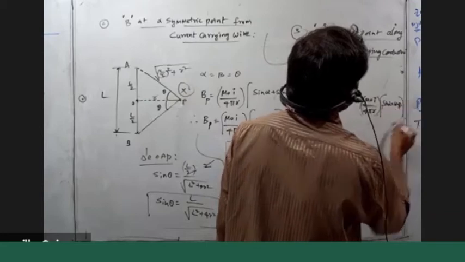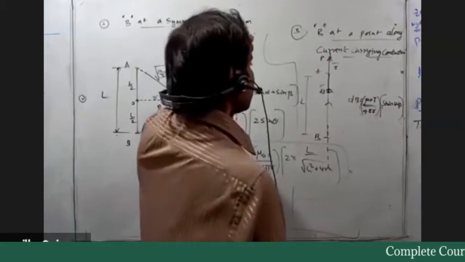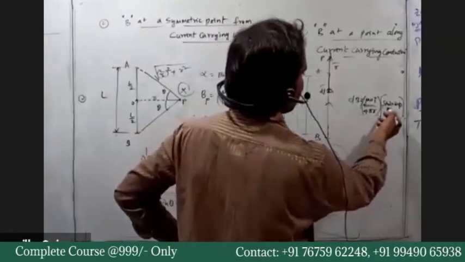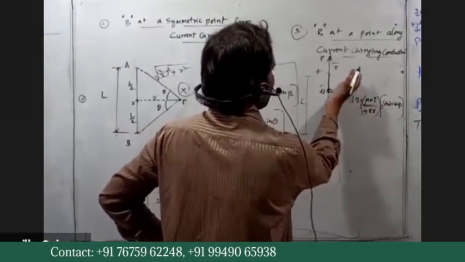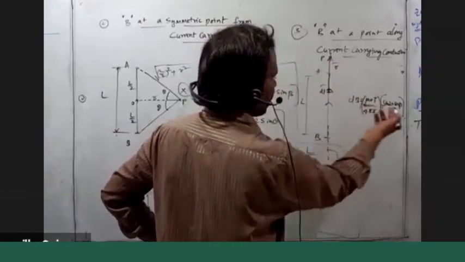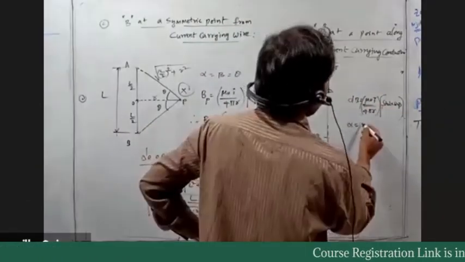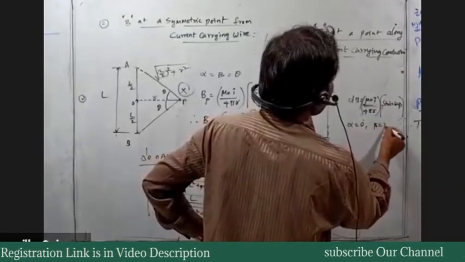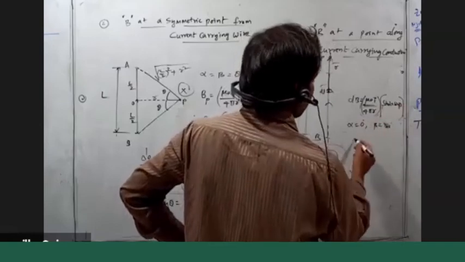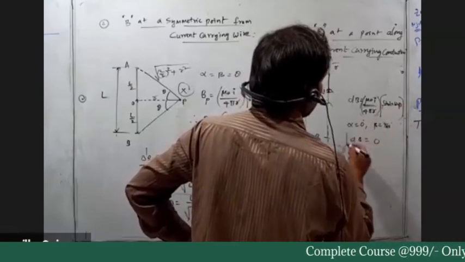What are the angles you are getting? One is 0 and one is 180. So alpha is equal to 0 degrees and beta is equal to 180 degrees. Sin 0 is 0, sin 180 is 0. Then dB is equal to 0.